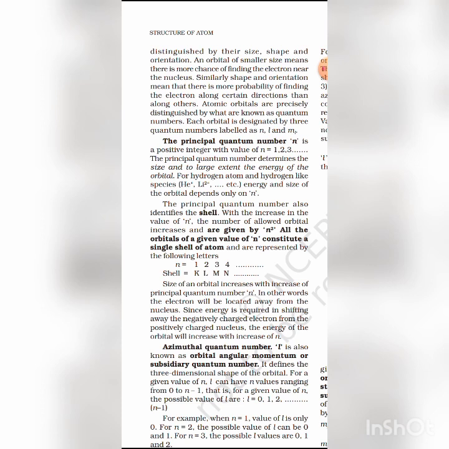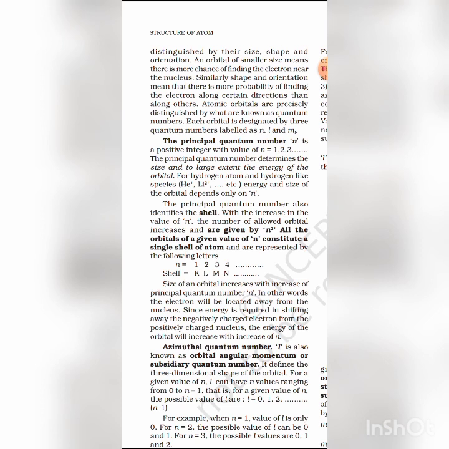And the permitted values of l are 0, 1, 2, up to n minus 1, small n minus 1. So l can have the value 0, unlike n. Okay, the maximum value of l is equal to n minus 1.